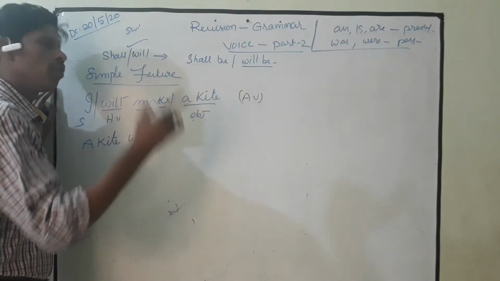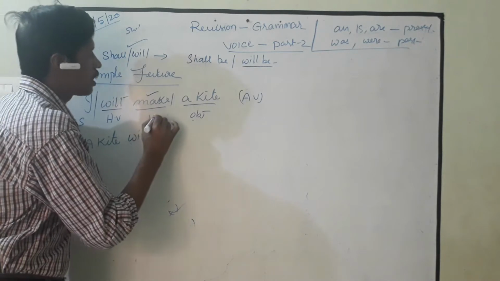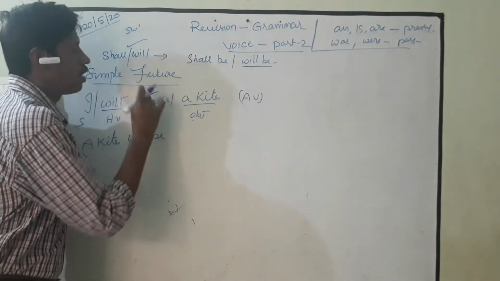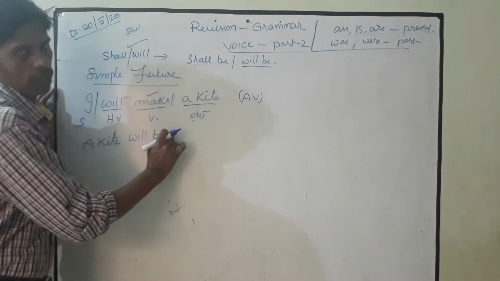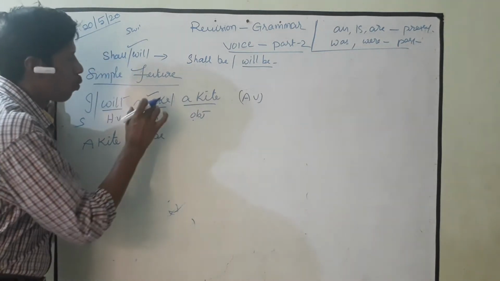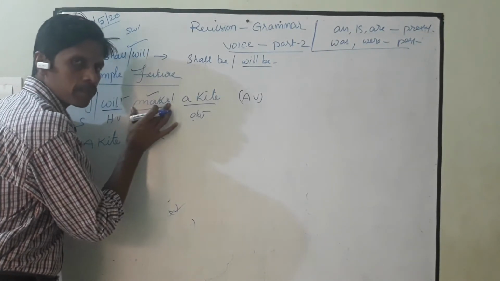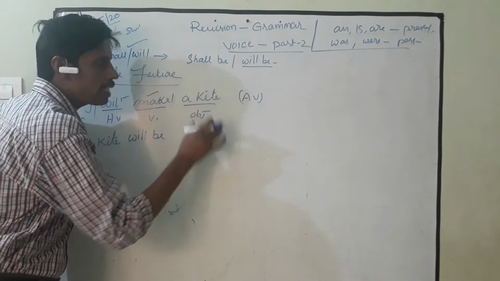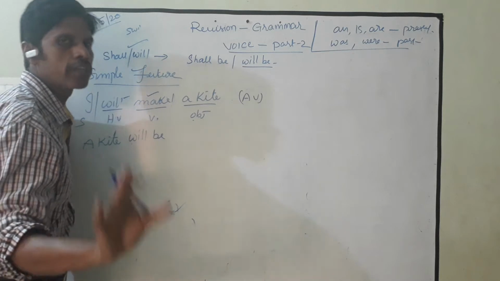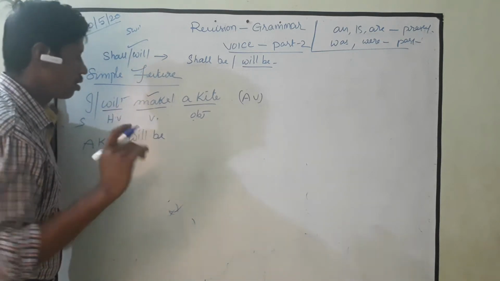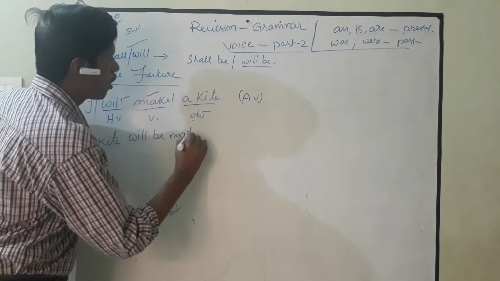Then again, we don't forget the verb form. If it is V1, here V3. If it is V2, here V3. If it is V3, again here V3 only. Whatever the verb is in active voice, we don't bother, but in passive voice we must write only V3. You should remember that. See, a kite will be made.